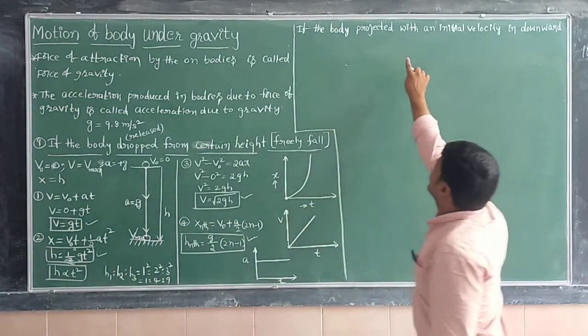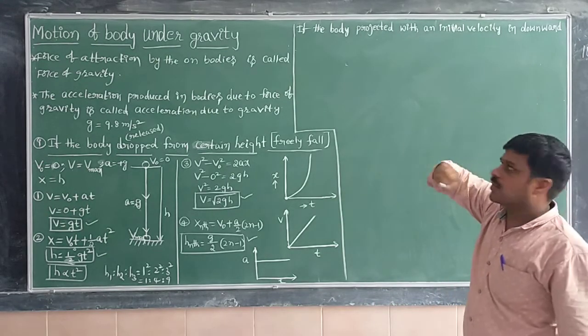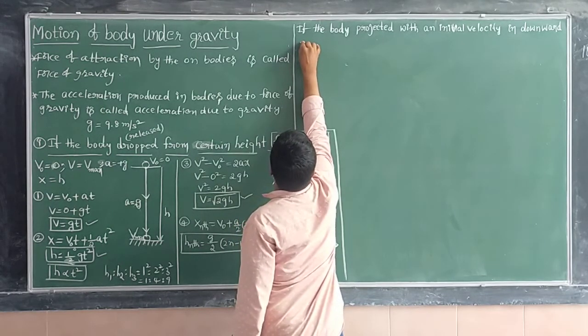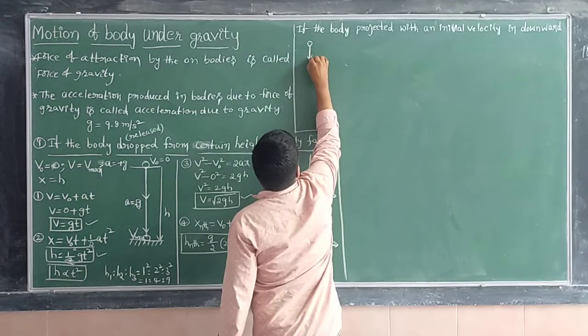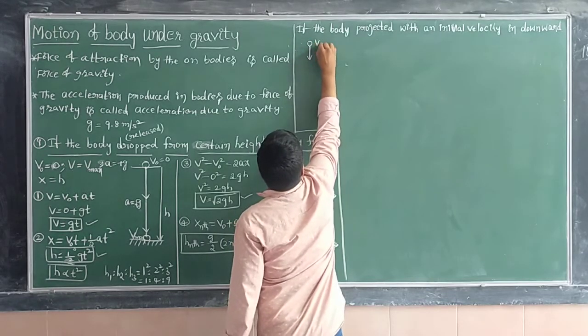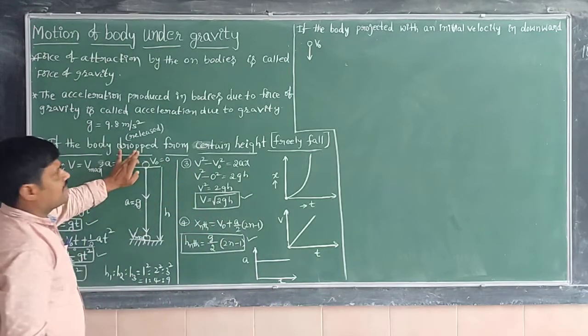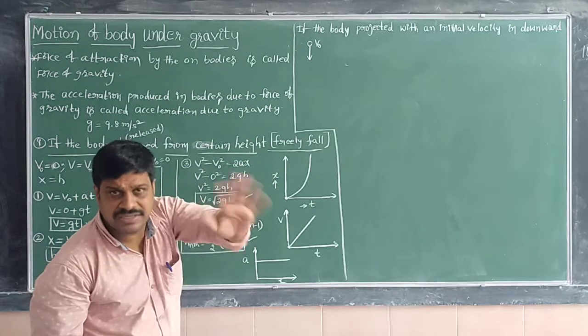If the body is projected downward with an initial velocity, the body is not dropping. Here the body is thrown in the downward direction with some initial velocity. Drop means initial velocity is 0. Projected means initial velocity is not 0.